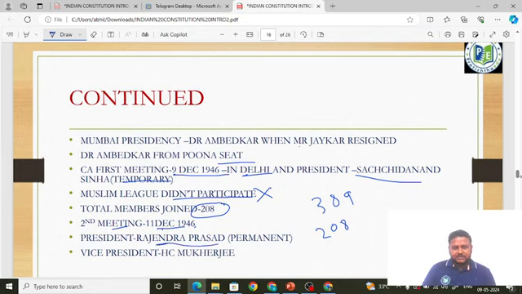The president was Rajendra Prasad, so he is the permanent president. See, another important fact is that Rajendra Prasad was the first president of India for 2 consecutive terms. Next, the vice president was H.C. Mukherjee. He is also very important. All the points which I am underlining are very important, because questions have been repeatedly asked from these points.